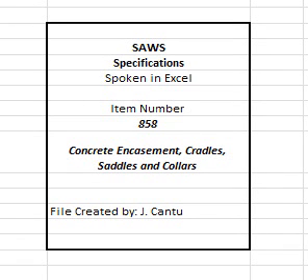San Antonio Water System Standard Specifications for Construction. Item No. 858. Concrete encasement, cradles, saddles and collars.